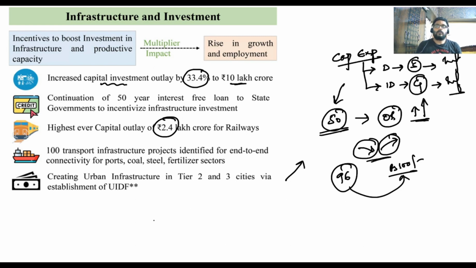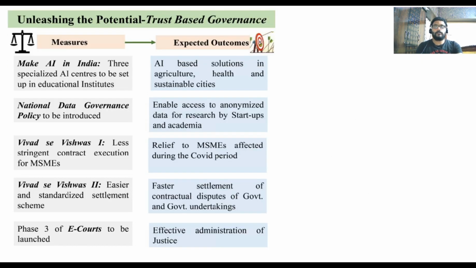The revenue receipts of the railways have slowly been coming back to the normal phase. The government also wants to create an Urban Infrastructure Development Fund. For what purpose? For development of tier 2 and tier 3 cities, metro cities, etc. Because after 2030, most urbanization will take place, the urban local bodies will be given more power, so that they can be equipped with technology and funds, and this urbanization can be easily managed.